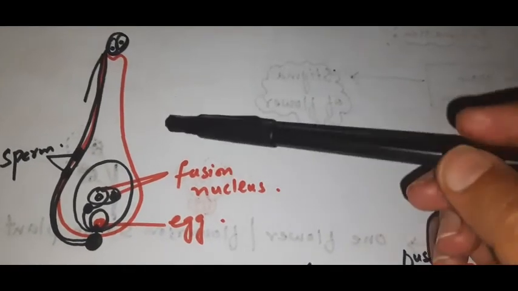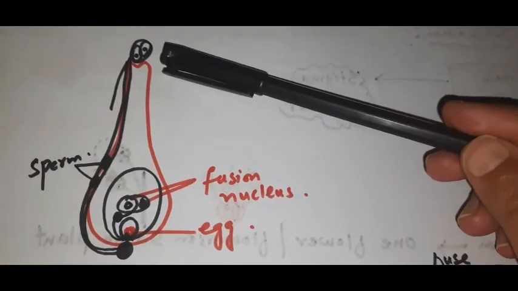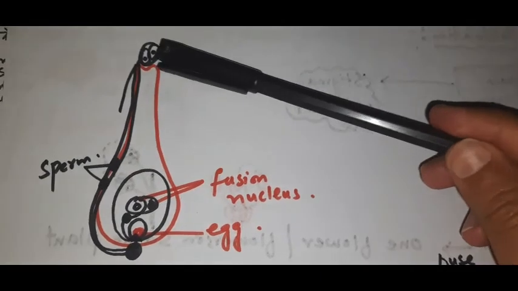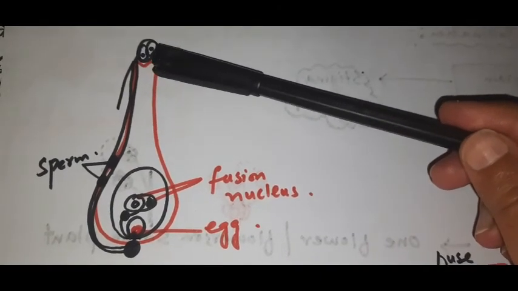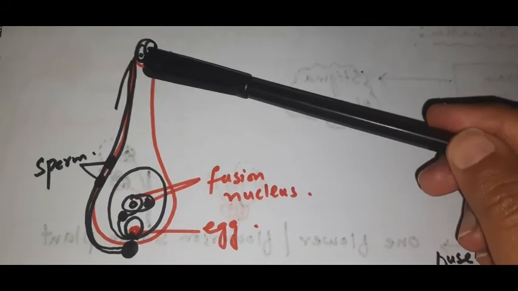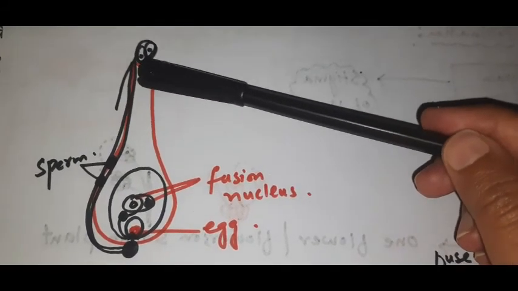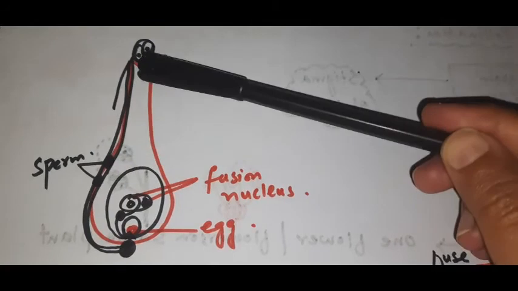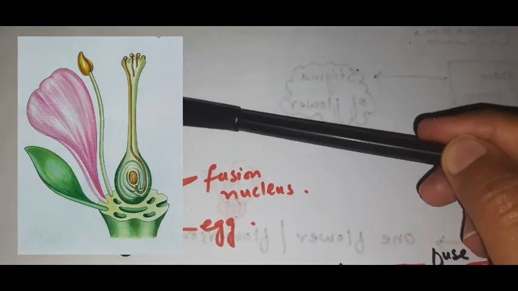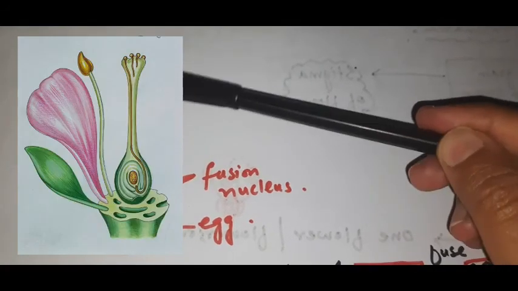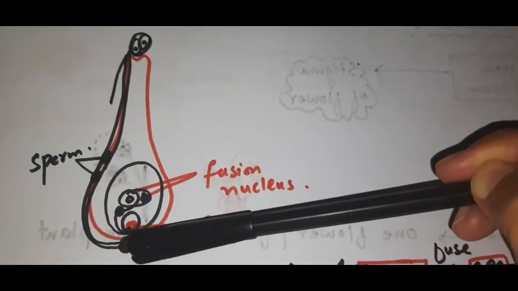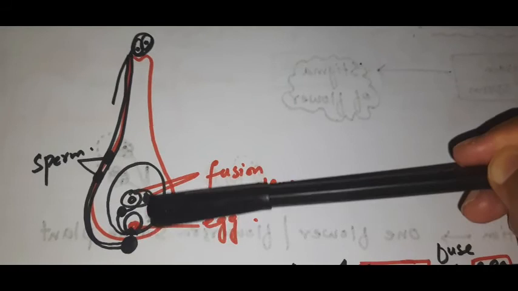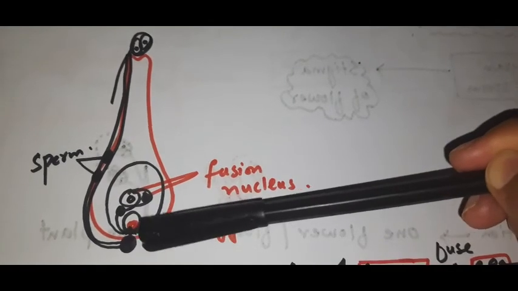Look at this diagram. Here we have the mature pollens, right? These pollen grains mature and they transfer their nuclei, the sperm nuclei, with the help of this pollen tube. The tube cell forms the pollen tube, which extends downward through this style and ovary and enters the ovule through the micropyle.